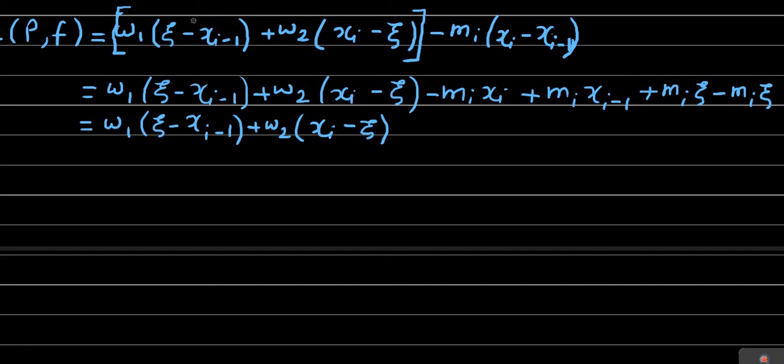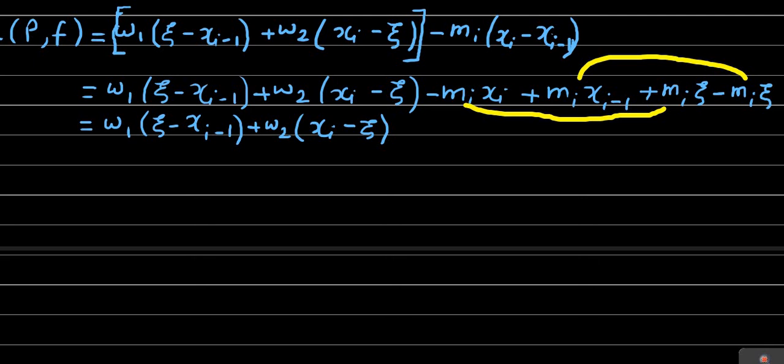So as told just now, from these two terms we take minus mi common, and from the remaining two terms we'll take mi common, so that we get xi minus xi, which is required for the second term simplification.